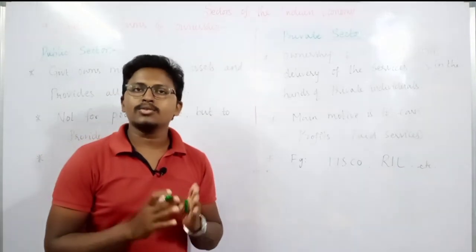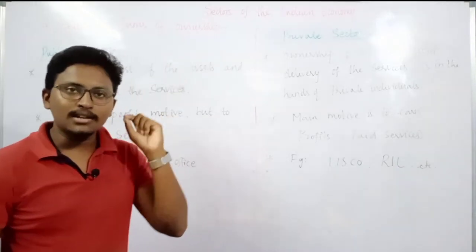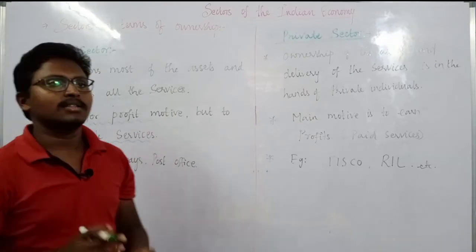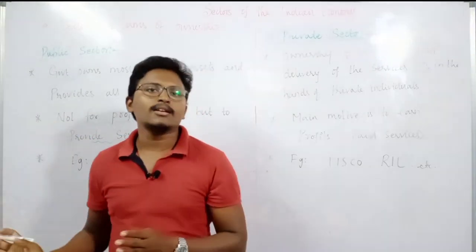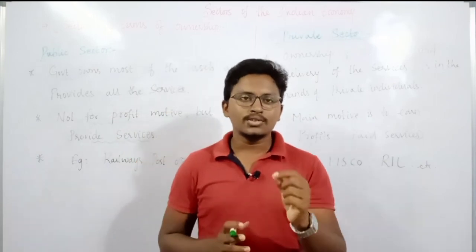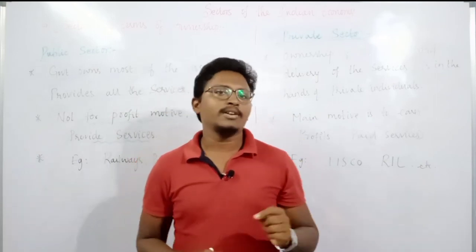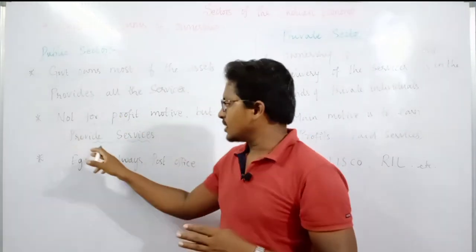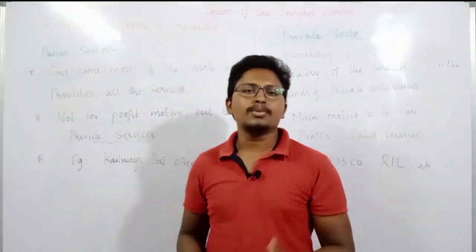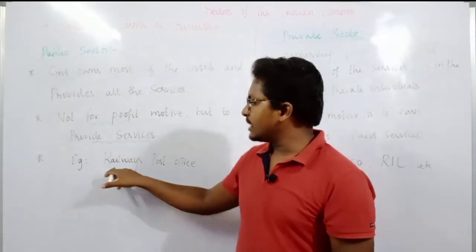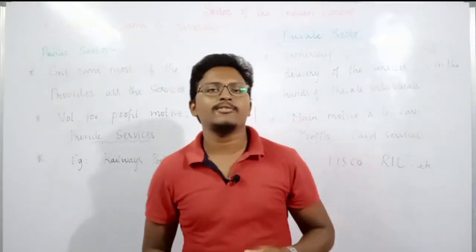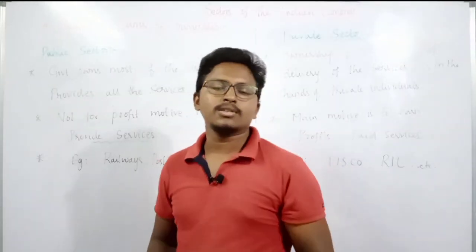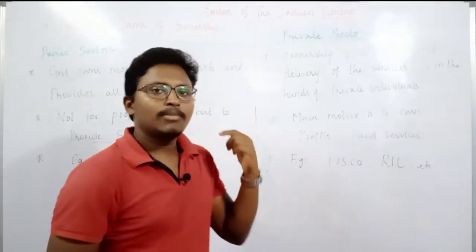It would never try to earn profits, but its utmost aim is to provide services to the public. That's why sometimes we also say public service. Examples: Indian Railways is one of the best examples of the public sector, and you can also take the Indian postal system, which is also a best example.